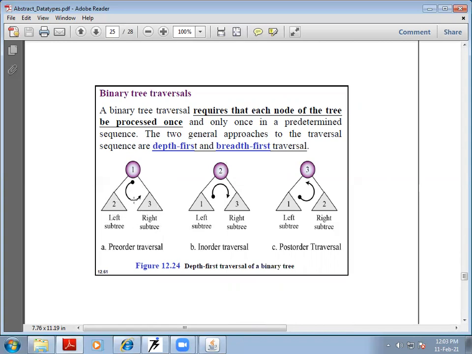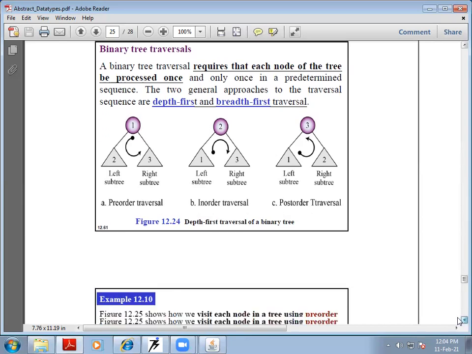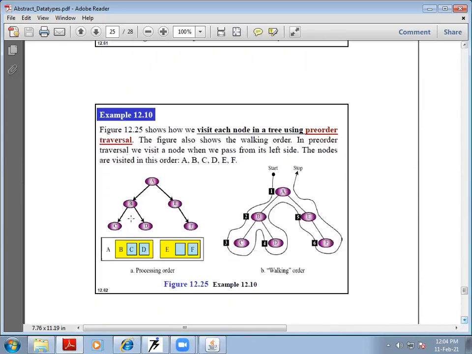So there are three different types of traversals: pre-order traversal, in-order traversal, and post-order traversal. Also with respect to the traversal, there are two types of algorithms, called depth first and breadth first traversal algorithms, which are used to traverse the binary tree. We will be discussing these concepts in more detail.